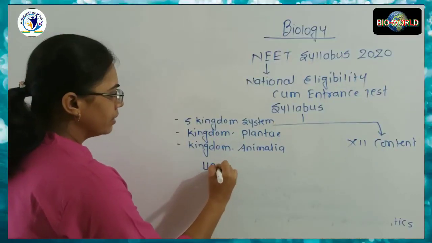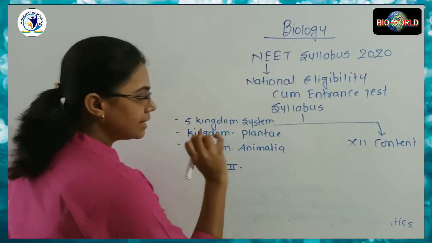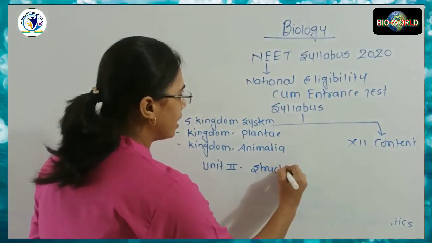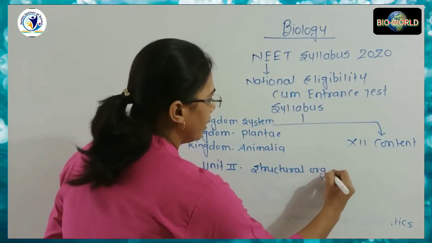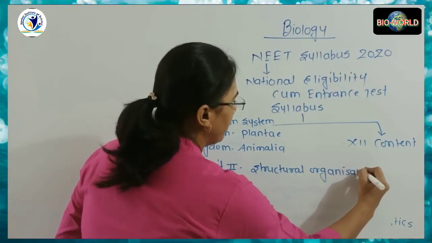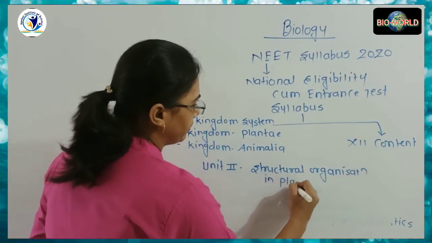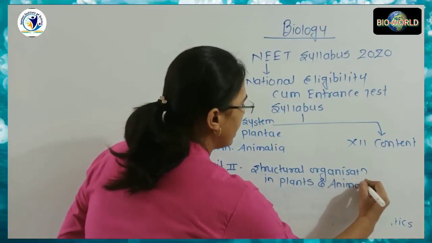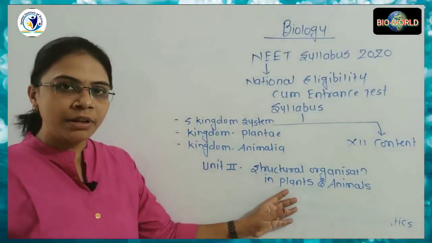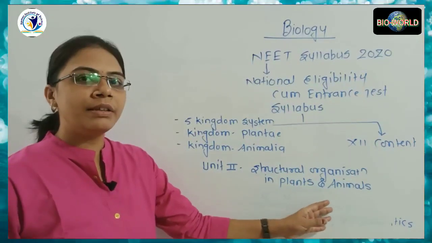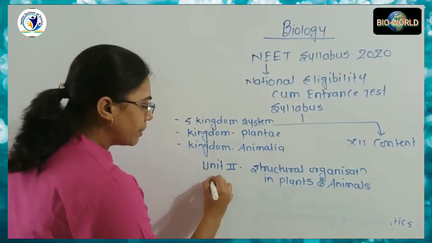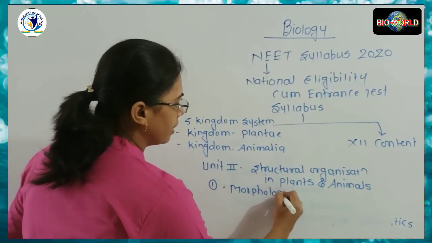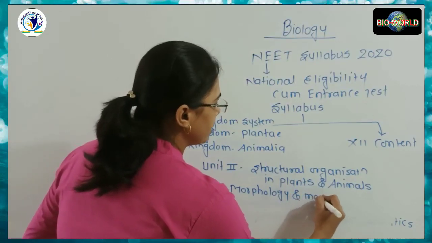Now about the second unit. The main topic is the structural organization in plants and animals. And this structural organization in plants and animals possesses various subtopics. So the first subtopic is about the morphology and modifications.